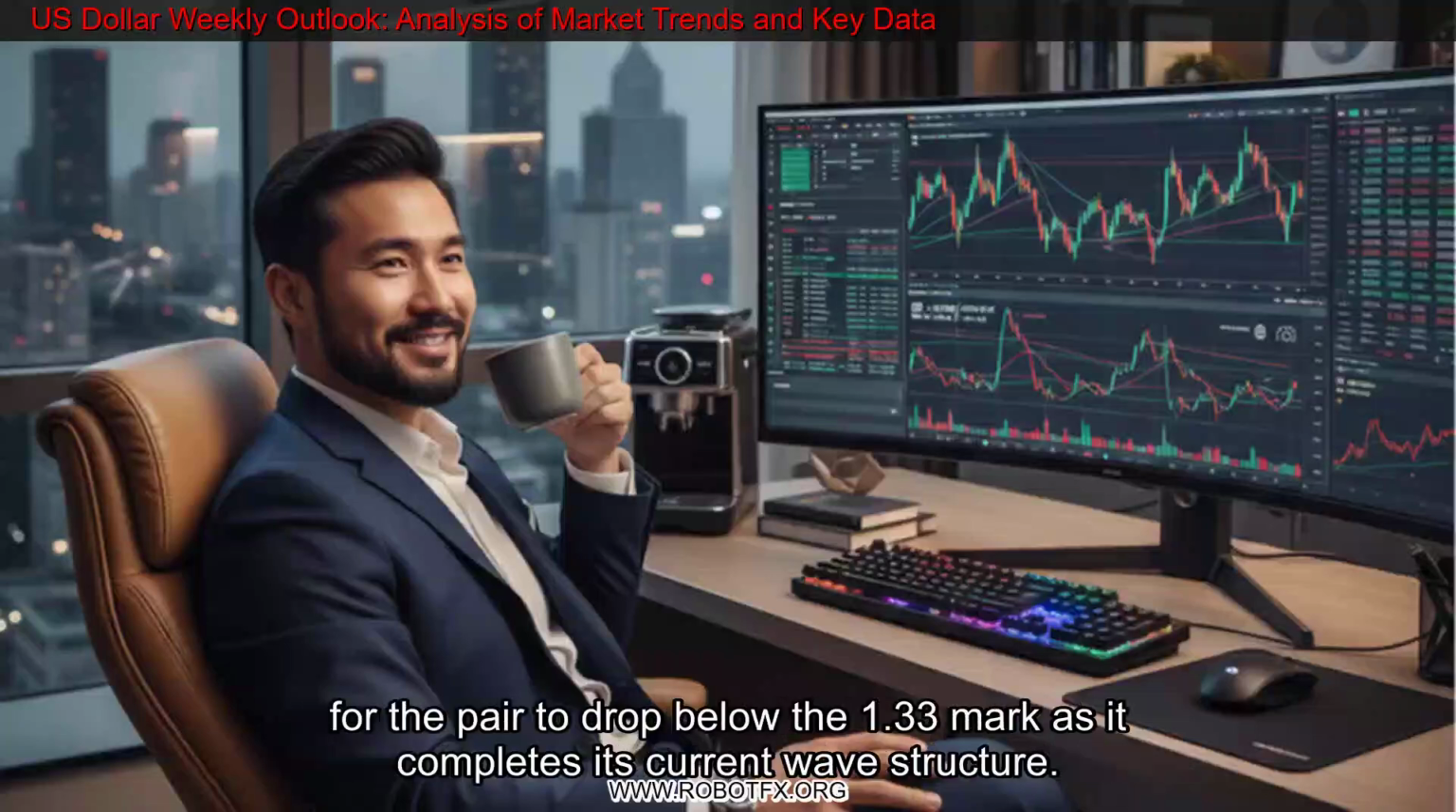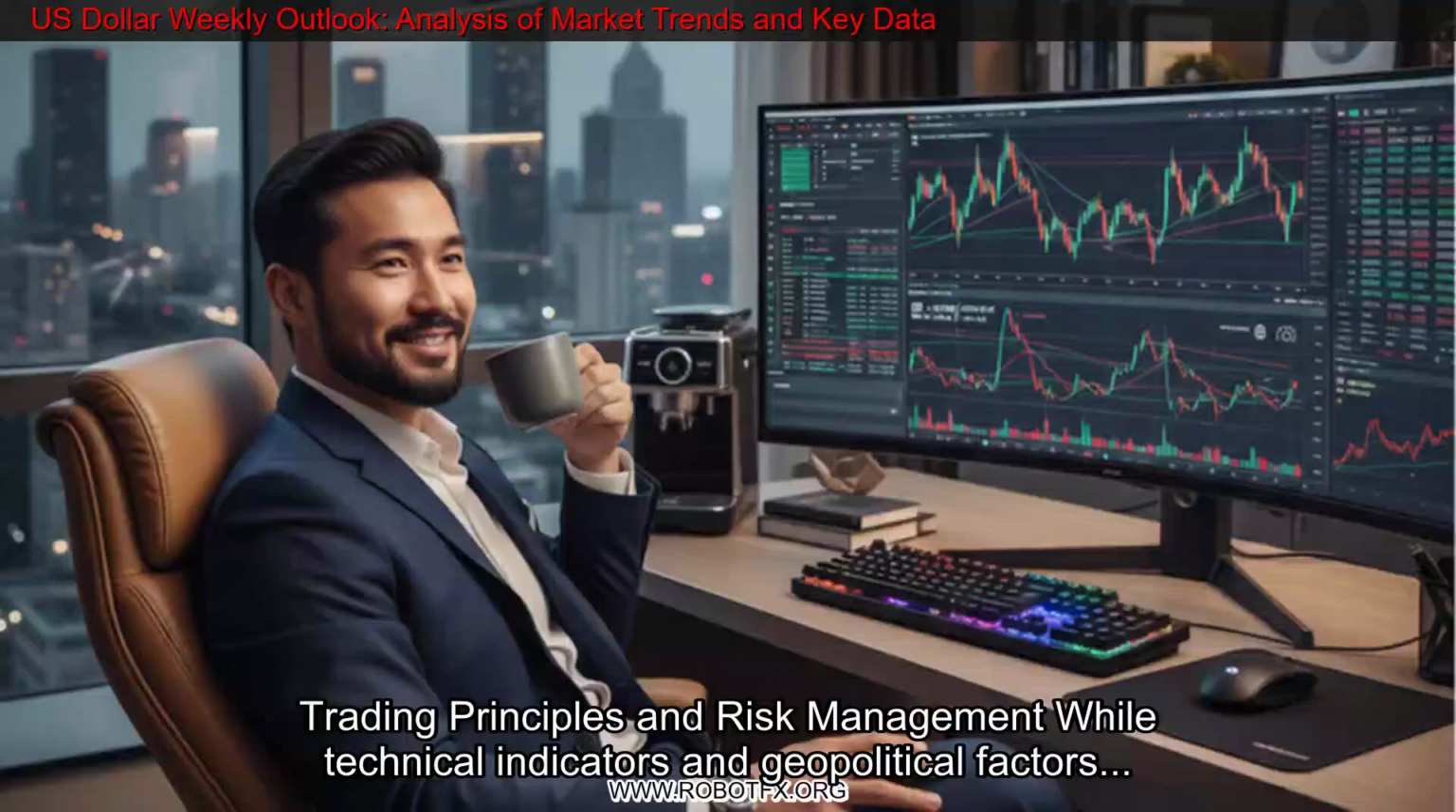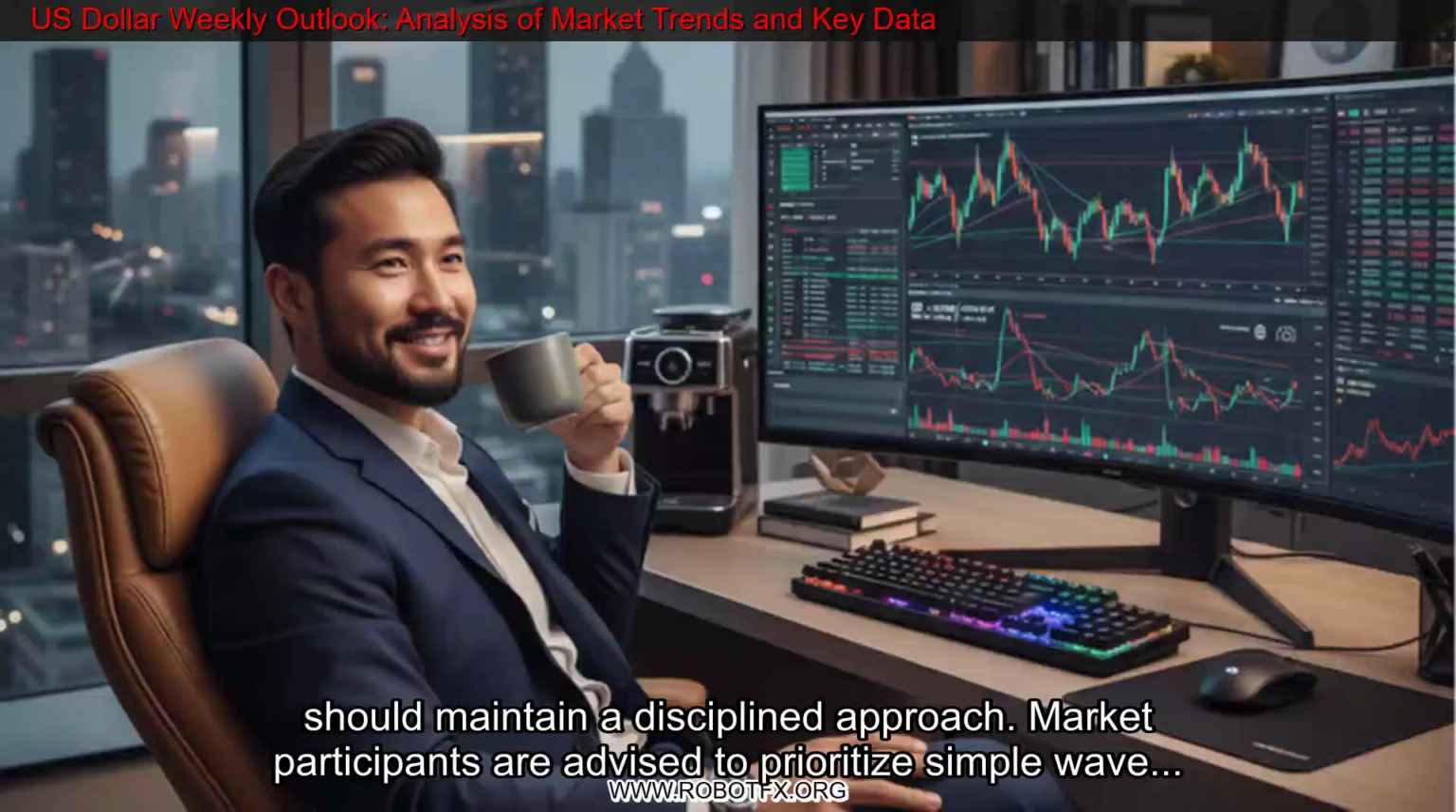Trading principles and risk management. While technical indicators and geopolitical factors favor the US dollar, traders should maintain a disciplined approach. Market participants are advised to prioritize simple wave structures, avoid positions during periods of high uncertainty, and consistently utilize stop-loss orders. As no market scenario offers 100% certainty, integrating wave analysis with other defensive trading strategies is highly recommended.